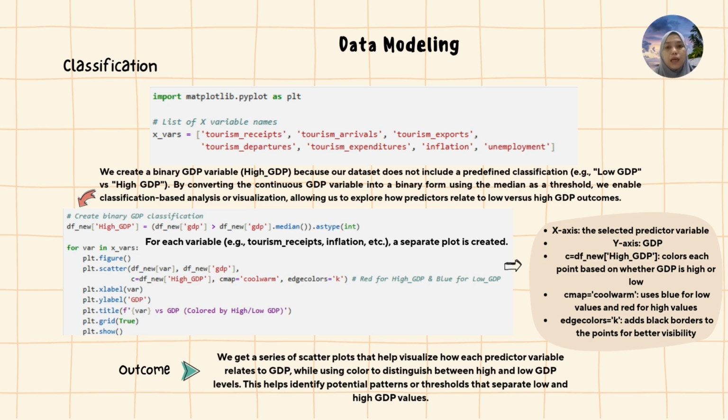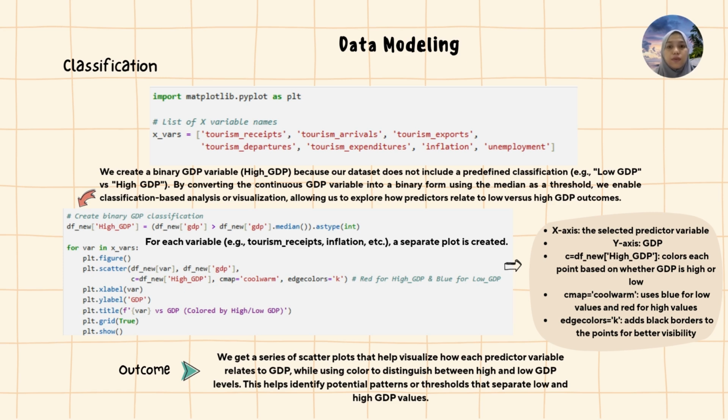We use matplotlib to visualize the data. For each variable, such as tourism expenditures, receipts, and so on, we create scatter plots. The x-axis shows the selected predictor variable, and the y-axis shows GDP. Each point is colored red for high GDP and blue for low GDP. This helps us see how each variable relates to high and low GDP levels and identify potential thresholds that separate the two groups.